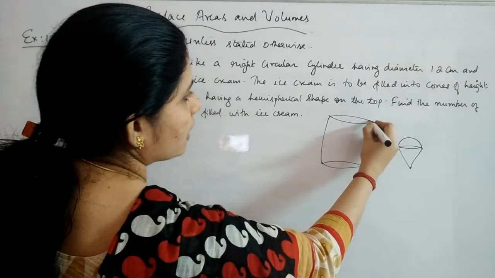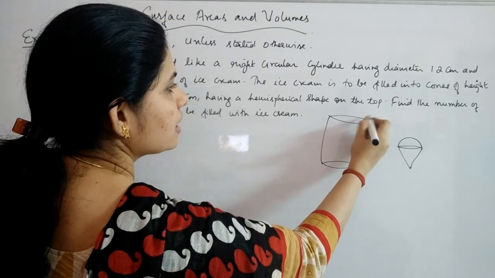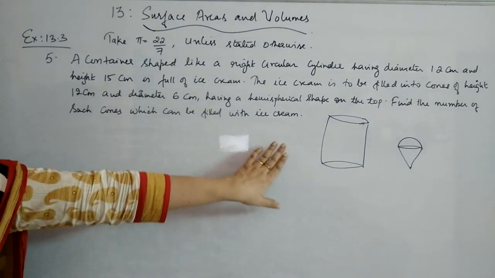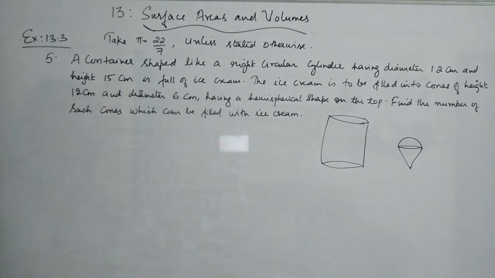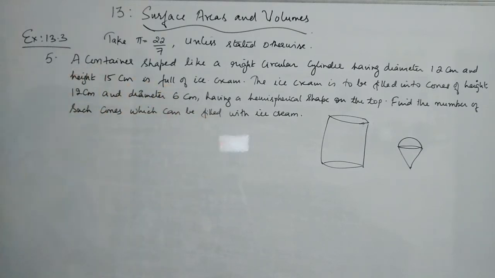Okay, so for that, let us take the number of cones to be n. The number of cones, that is n into the volume of one cone, will be the same as the volume of the total cylinder, or right circular cylinder container which has been given.